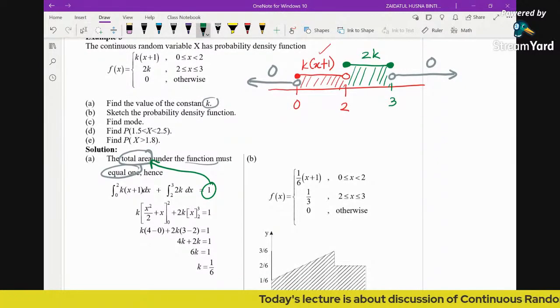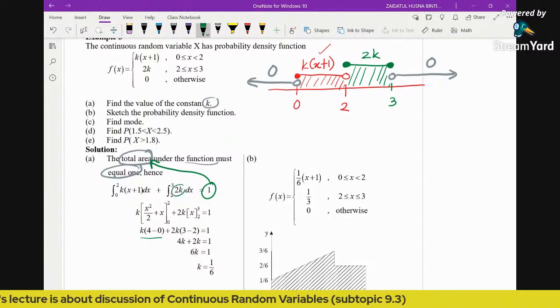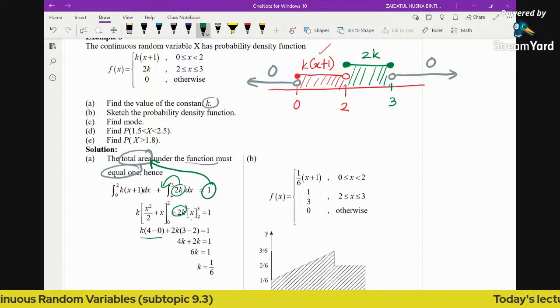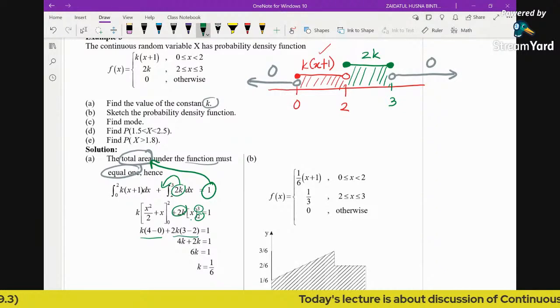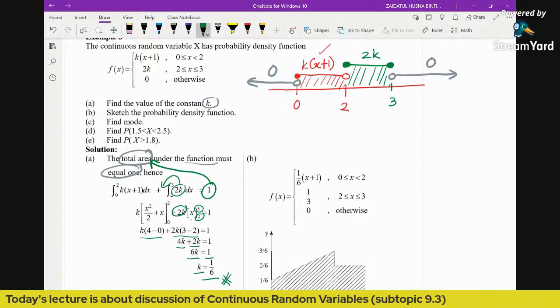Alright, so now this is a linear function. You just integrate, substitute limits. So here you will have k times 4 minus 0, and then 2k, because 2k is simply a scalar, so we just take it out. So you have 2k times x, and we have limits here, so 3 minus 2. Then you will notice that this is 4k plus 2k equals 1. So 6k equals 1, then k equals 1 over 6. So this is the value of constant k.